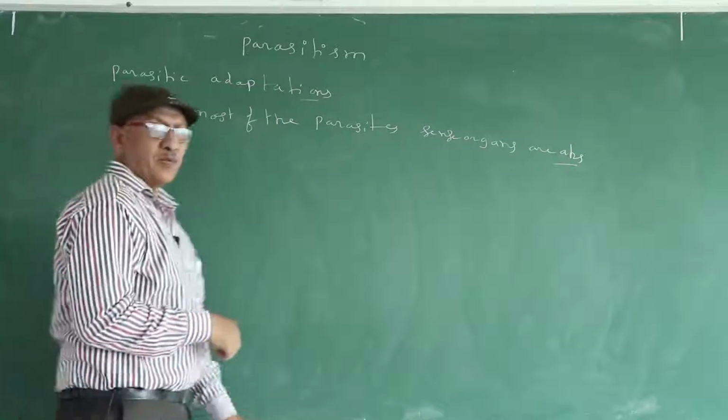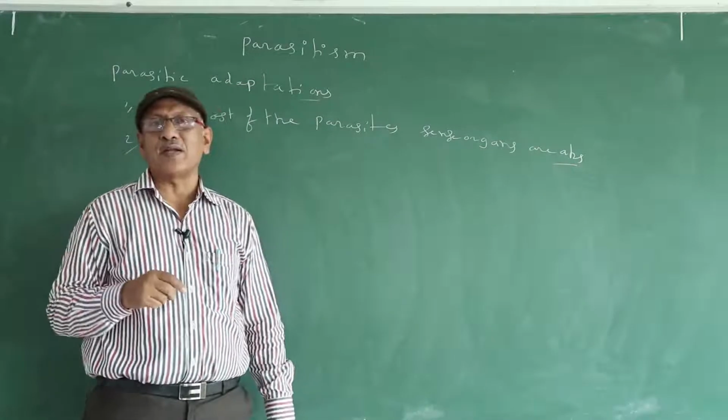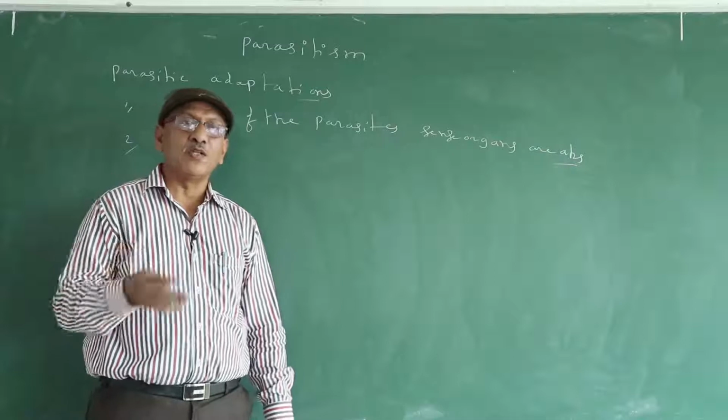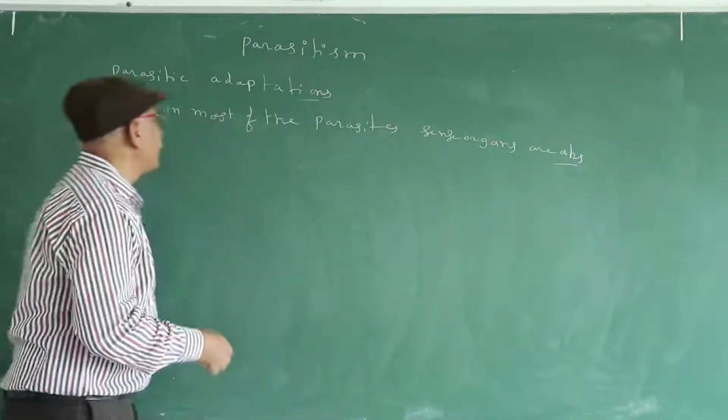Why are sense organs absent? Most parasites are endoparasites. They live in the host body, so there is no need for sense organs.